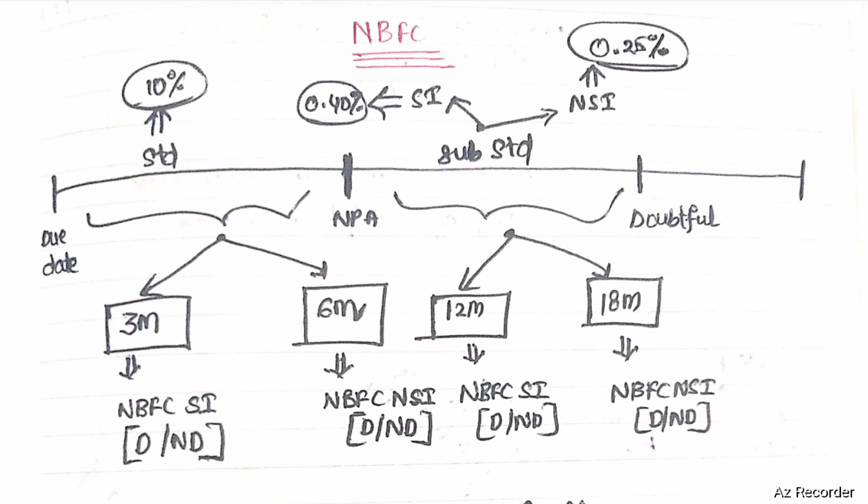From NPA date to doubtful date, for systematically important NBFCs, which accept deposits or do not accept deposits, 12 months should be considered. For non-systematically important NBFCs, which accept deposits or do not accept deposits, 18 months should be considered from the date of NPA to doubtful. During the period between NPA date and doubtful date, the asset will be considered as substandard. For systematically important substandard assets, 0.4% is the provisioning. For non-systematically important substandard assets, 0.25% is the provisioning.